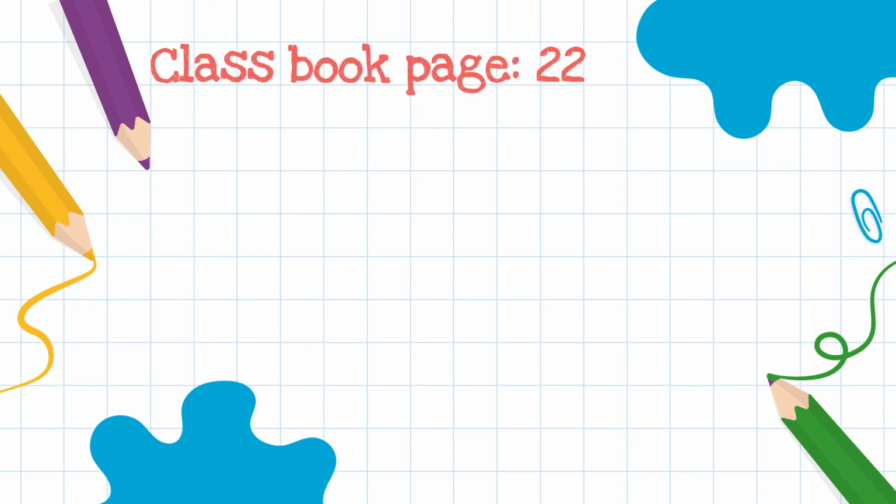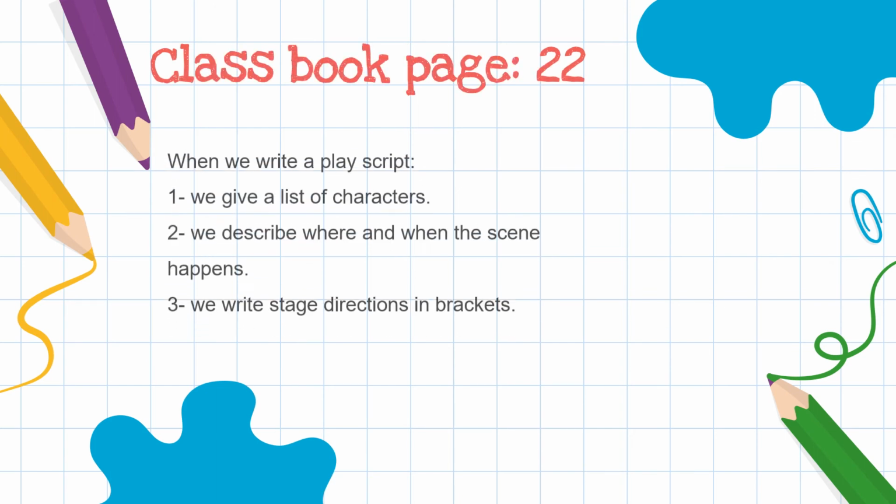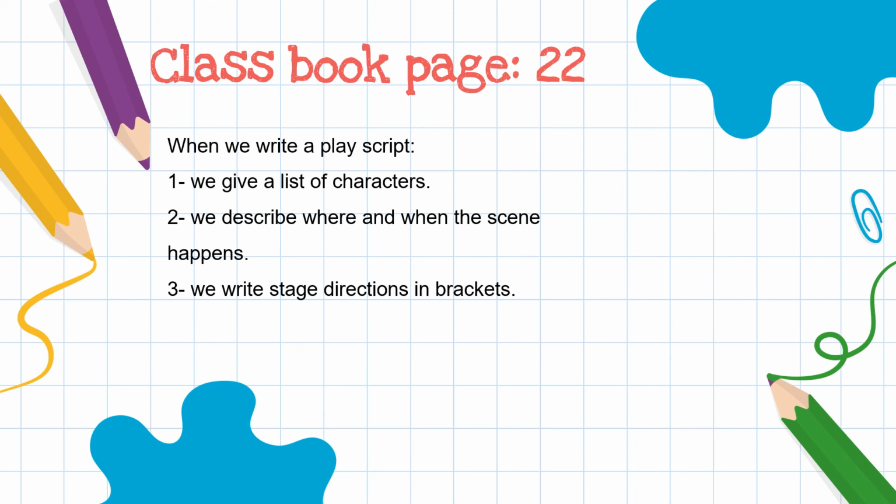Now I am also in your class book, page 22. We are going to talk about the steps of writing a play script. So when we write a play script, number 1, give a list of the characters. Number 2, we describe where and when the scene happens.